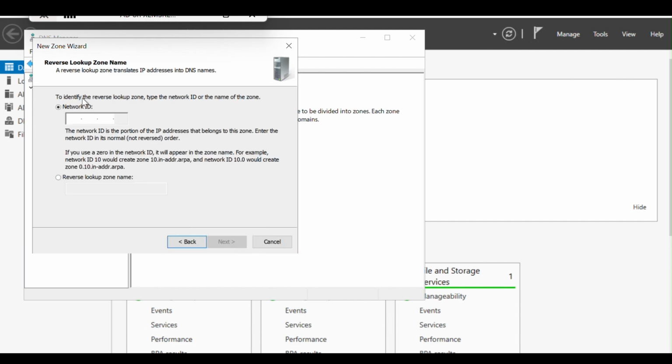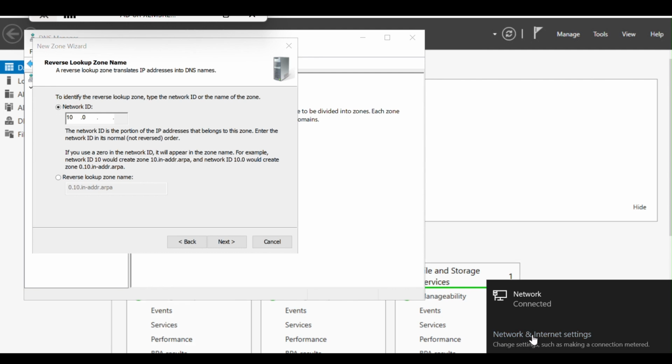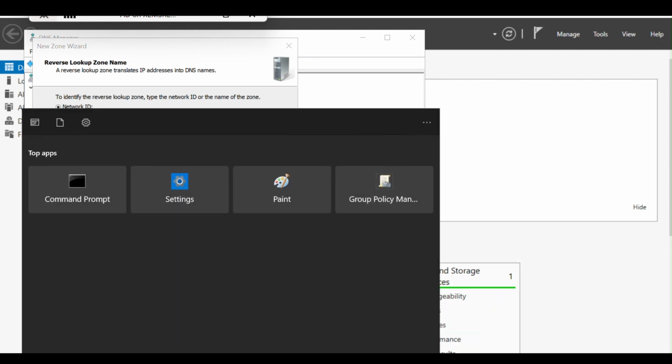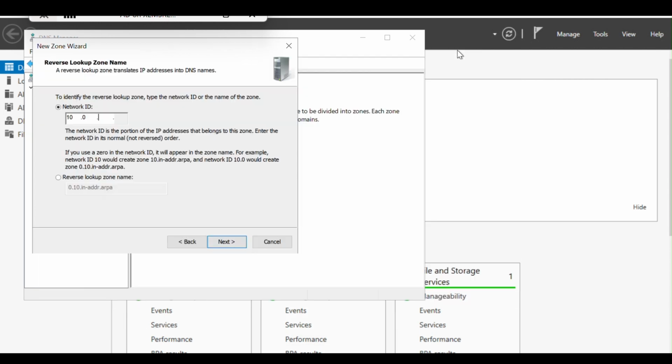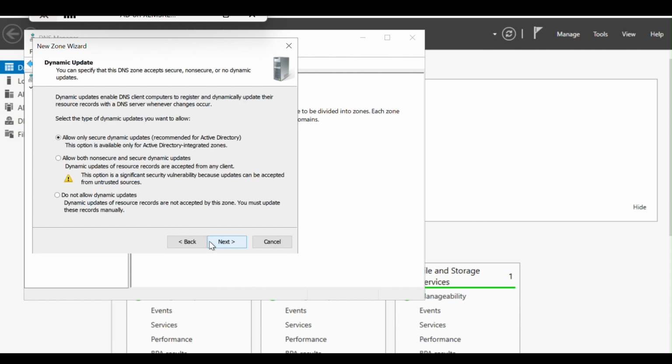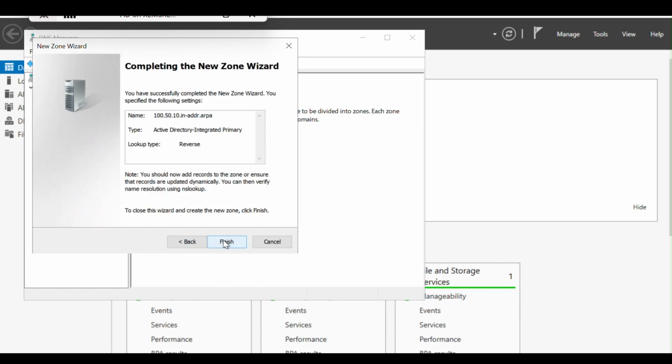Next. Network ID, 10.0. Next. Next. Finish.